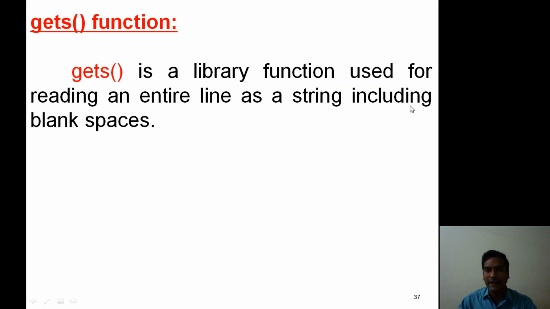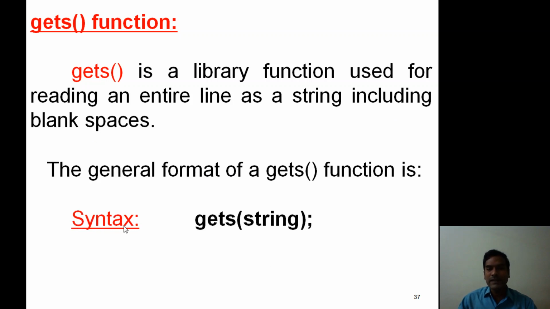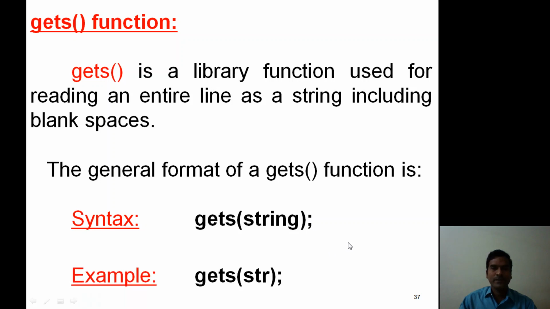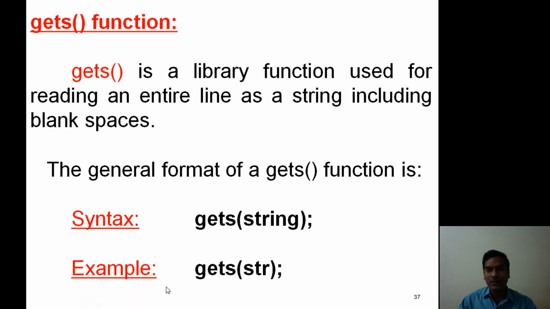Now this one is important: an entire line as a string, including blank spaces. This is the general format, gets(string). Here the function accepts only one argument, a string. There is an example, gets(str), assuming str is a string.